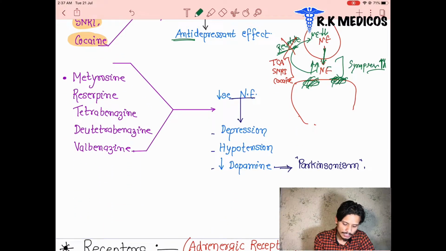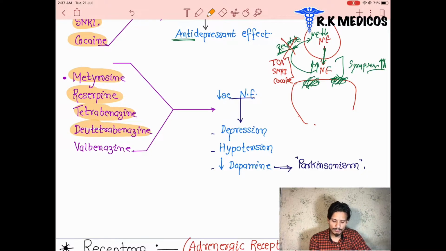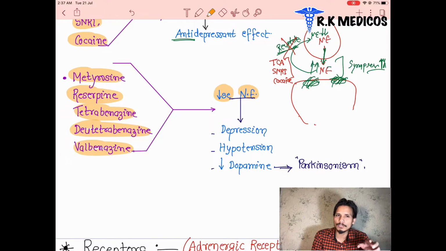Next point, the next drugs are metyrosine, reserpine, tetrabenazine, deutetrabenazine or valbenazine. These are the 5 drugs which are going to decrease the neurotransmitter because they inhibit the release of neurotransmitter from the presynaptic nerve terminal. So the neurotransmitter is not going to be released. It means there is a decrease in neurotransmitter.